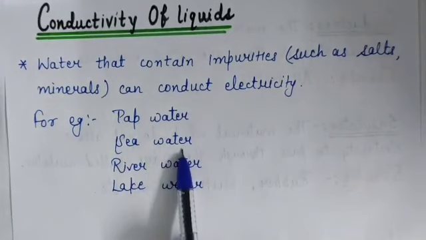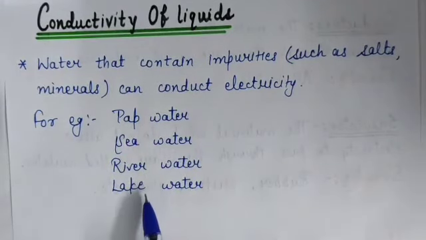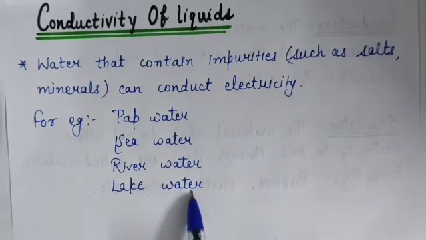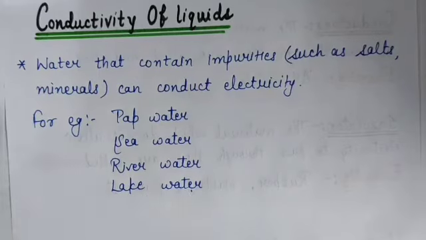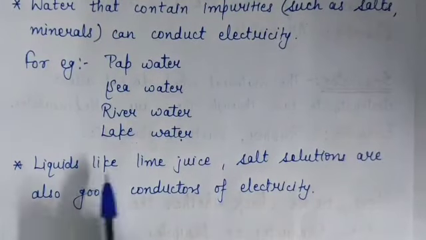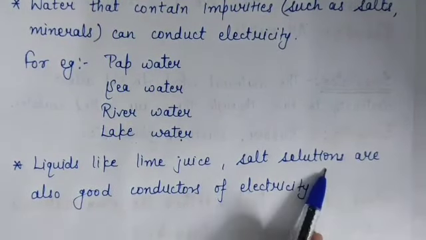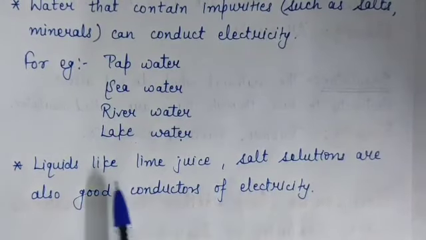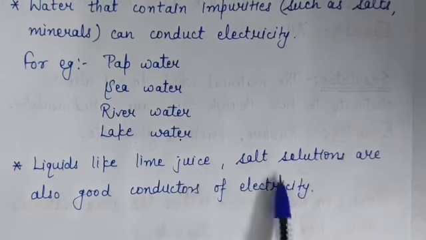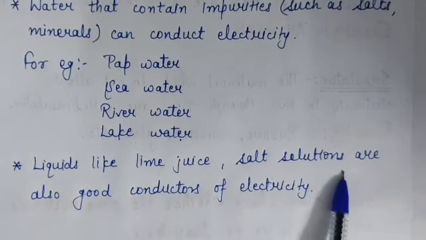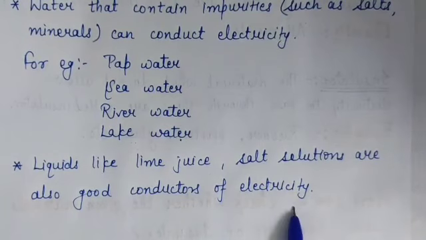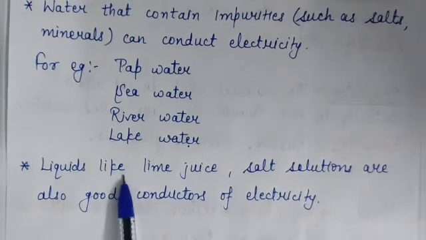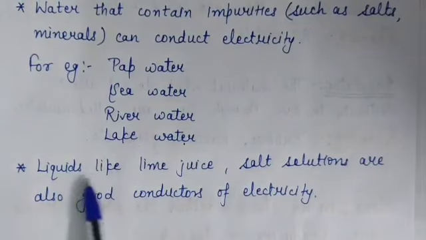Sea water can also conduct electricity. River, lake and pond water can also conduct electricity. Means water that contains impurities can conduct electricity. And liquids like lime juice and salt solutions are also good conductors of electricity. Means electricity can pass through these liquids.